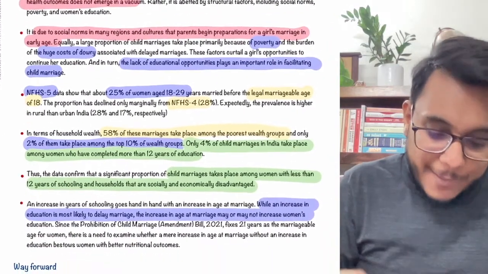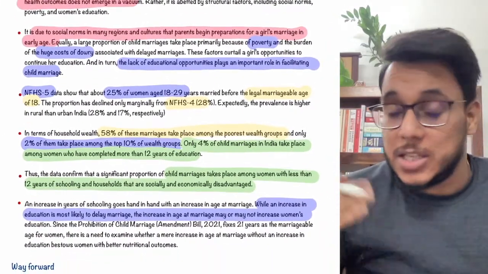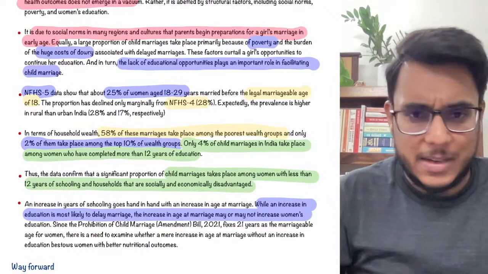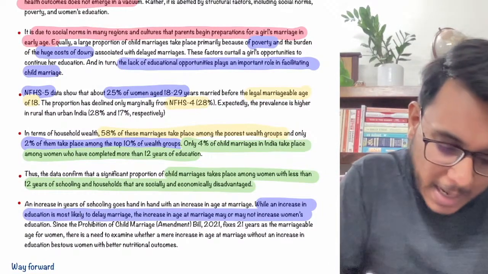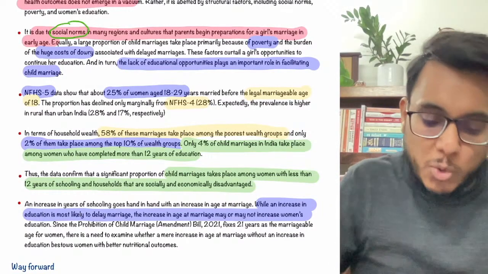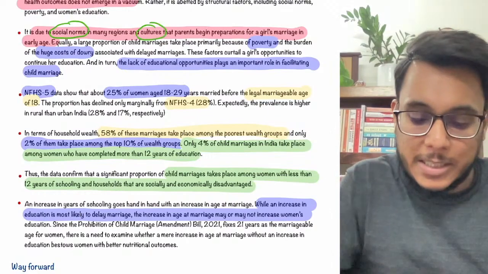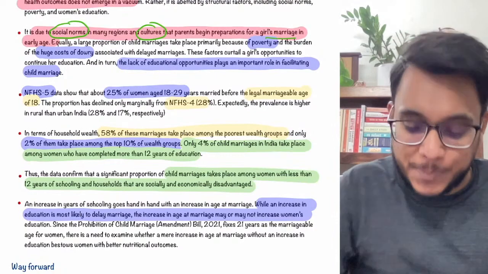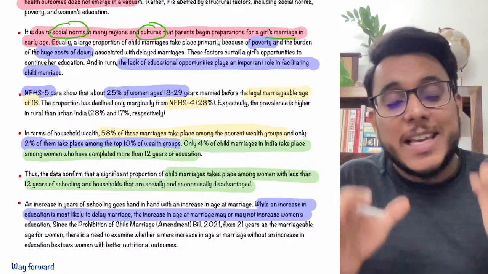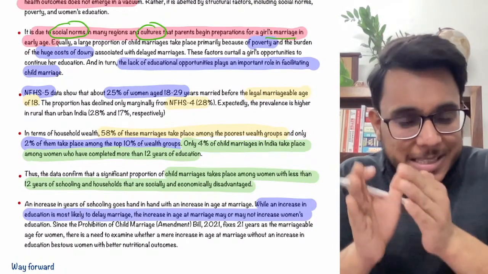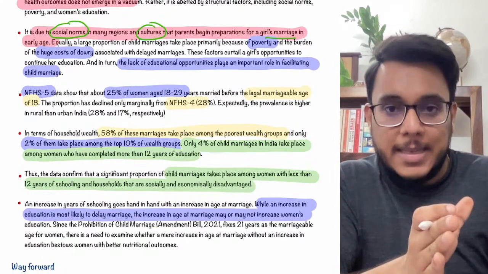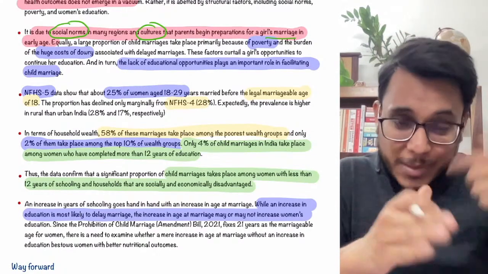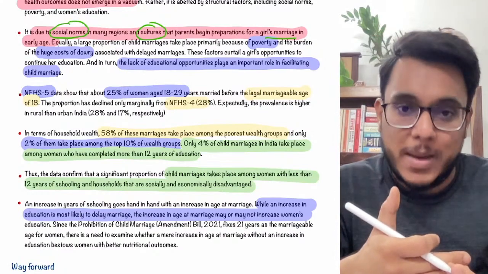First of all, why are children married at a minor age? Because of social norms and cultures, parents feel they have to marry a girl at an early age. First of all, dowry is a very big problem. As the age of the girl increases, more dowry has to be given.